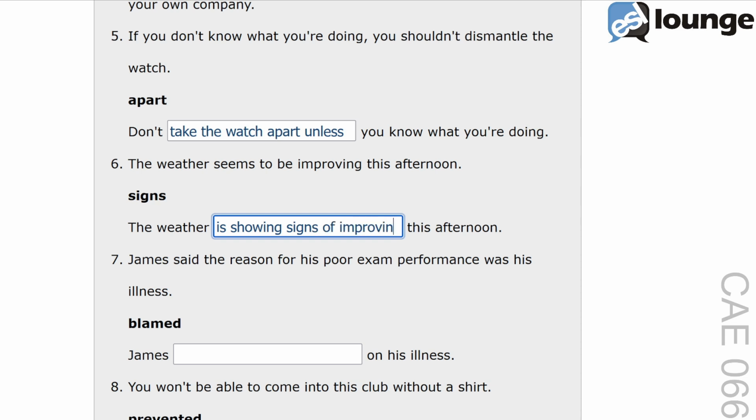The phrase, showing signs of improving, means there is clear evidence that the weather is getting better. This structure highlights the presence of positive changes. Another example, her health is showing signs of improving after staying in the hospital. Moving on to number 7.